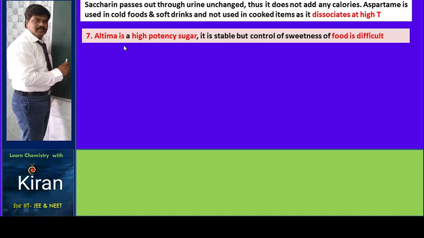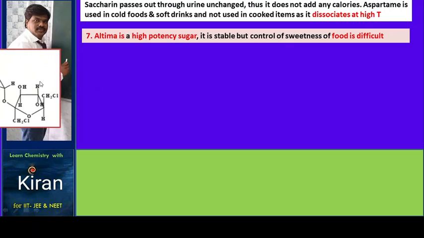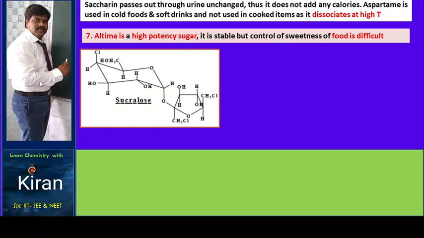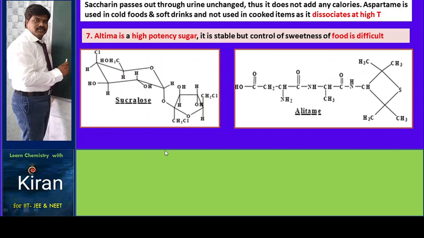Alitame is a high potency sugar. It is stable, but control of the sweetness of food is difficult. You can't control it. Here is the structure of sucralose.